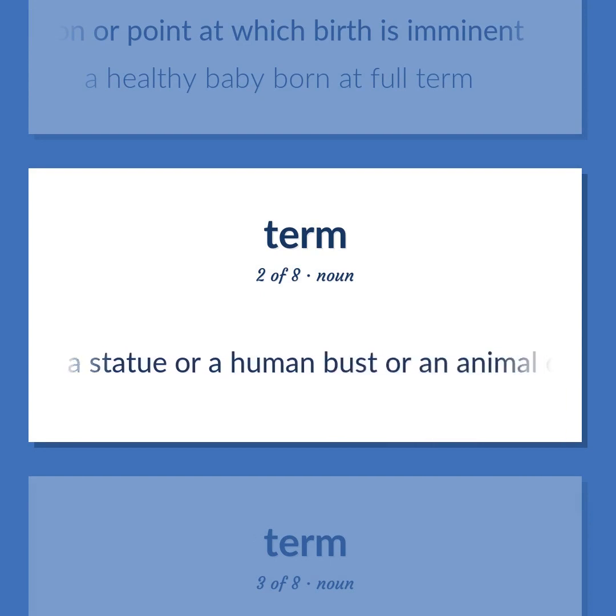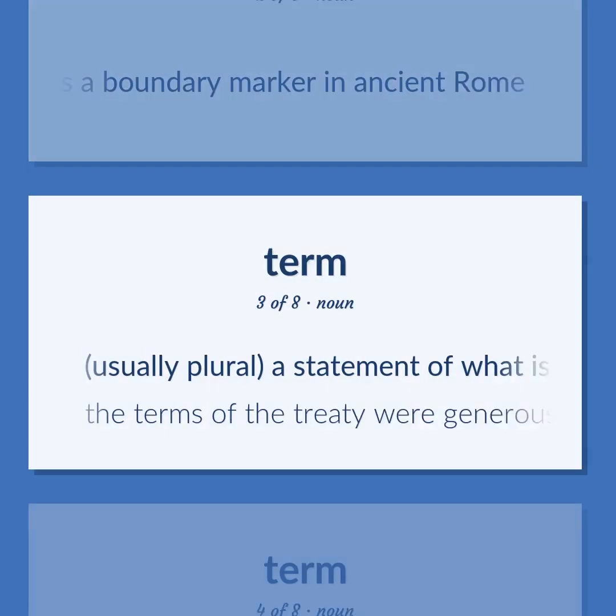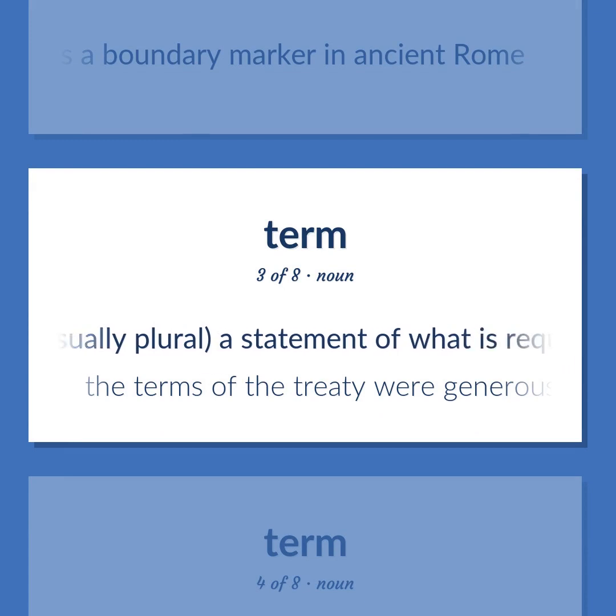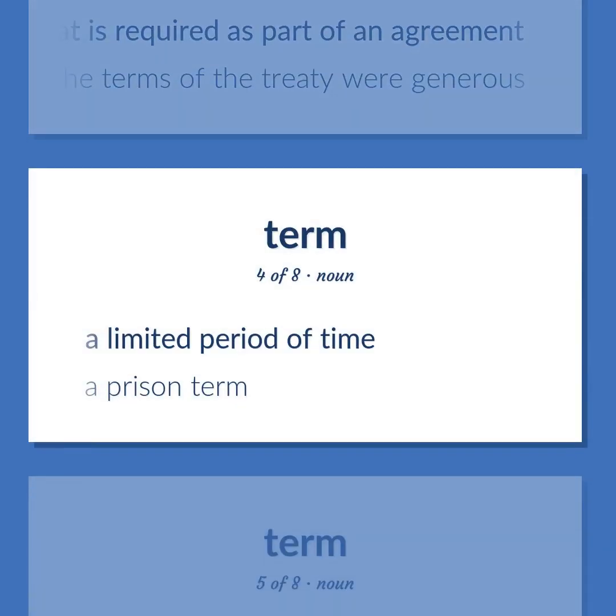Architecture. A statue or a human bust or an animal carved out of the top of a square pillar. Originally used as a boundary marker in ancient Rome. Usually plural, a statement of what is required as part of an agreement. The terms of the treaty were generous. A limited period of time. A prison term.